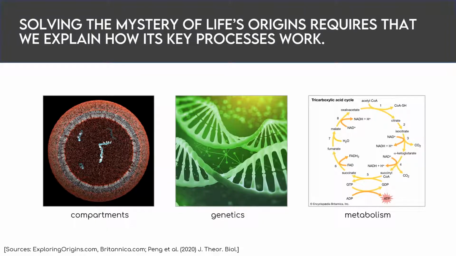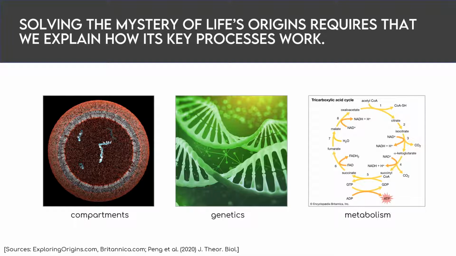Now, we believe that the ability to self-propagate and build complexity through adaptive evolution are two essential features of life. And to understand the origins of life, we have to try to explain if and how these processes can emerge independently of their specific biochemical constituents, including compartments, polymer-based genetics, and even specific metabolic pathways. Now, conventional approaches to studying the origins of life have historically focused on explaining the origins of these specific features, but as a whole, they fail to explain how those features could have arisen spontaneously in the absence of a prior living process, like evolution.